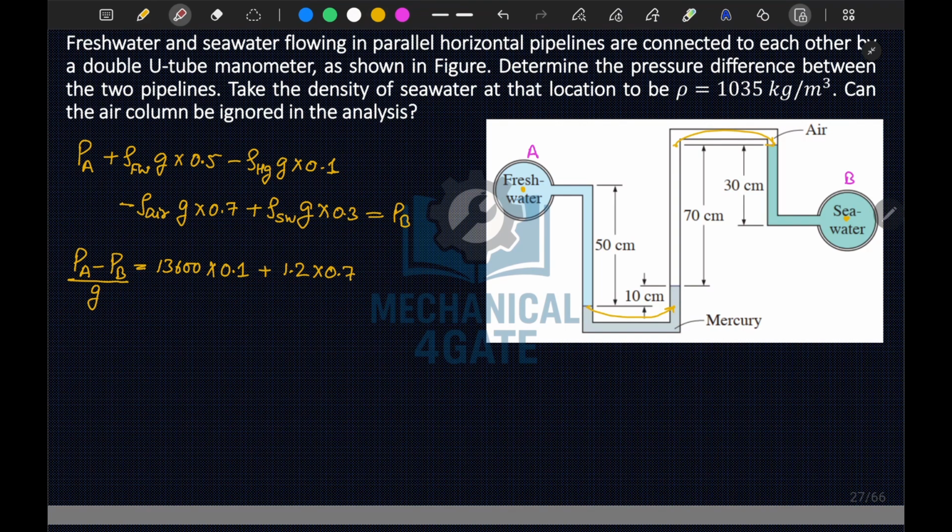Let me highlight these terms here. This is the air term, and here this is also your term for air. Now here, this fresh water term will become negative on that side. So fresh water density 1000 into h, your 0.5. Similarly for sea water this will become negative, so minus 1035 density into h, your 0.3.